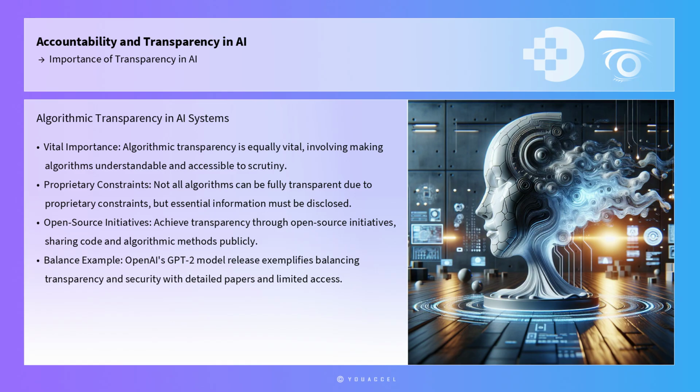This can be achieved through open-source initiatives where the code and algorithmic methods are shared publicly. OpenAI's release of the GPT-2 model, where they provided detailed technical papers and limited model access, exemplifies a balance between transparency and security. This approach allows researchers and professionals to study the model's capabilities and limitations without compromising sensitive applications.